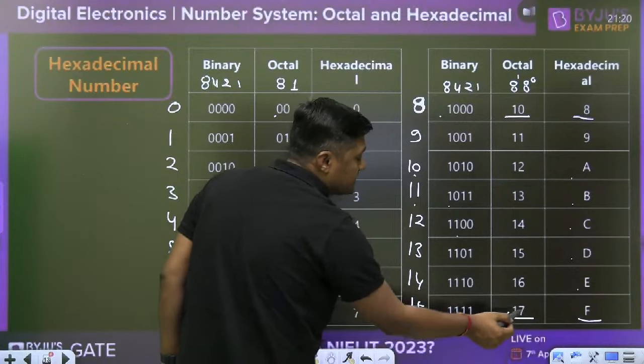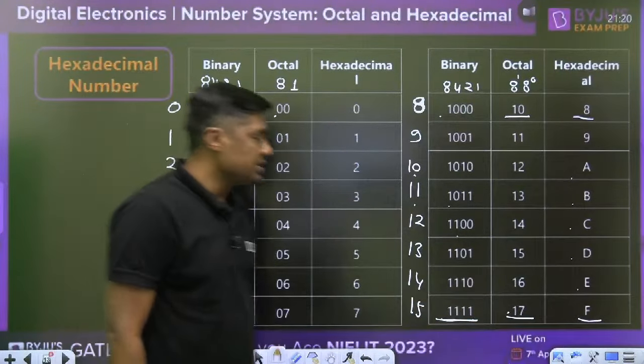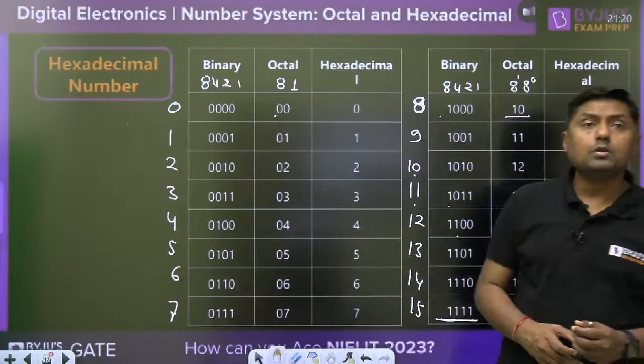That is 8 plus 7. This is what? 15. So this is the representation up to what? 15.